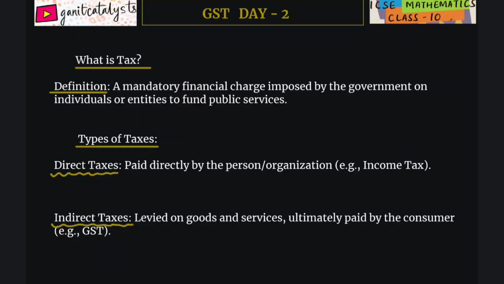Before going into GST, let us discuss what is tax. It is a mandatory financial charge imposed by government on individuals or entities to fund public services. Types of taxes are broadly divided into two parts: direct taxes and indirect taxes. Direct taxes are those which are paid directly by the person or organization, for example, income tax. Another one is indirect tax, levied on goods and services, ultimately paid by the consumer. An example is GST. Earlier it was known as VAT, value added tax.